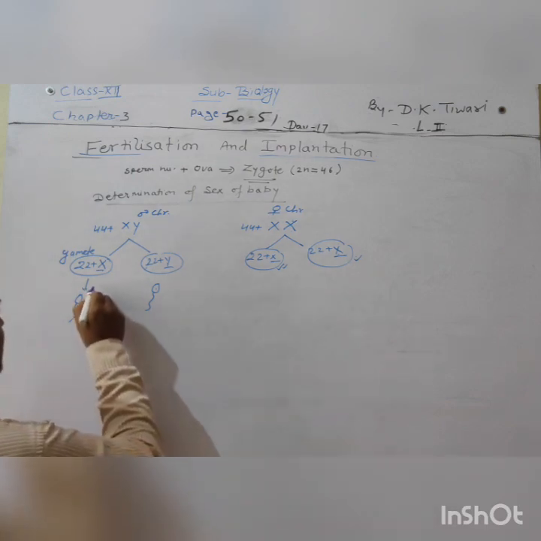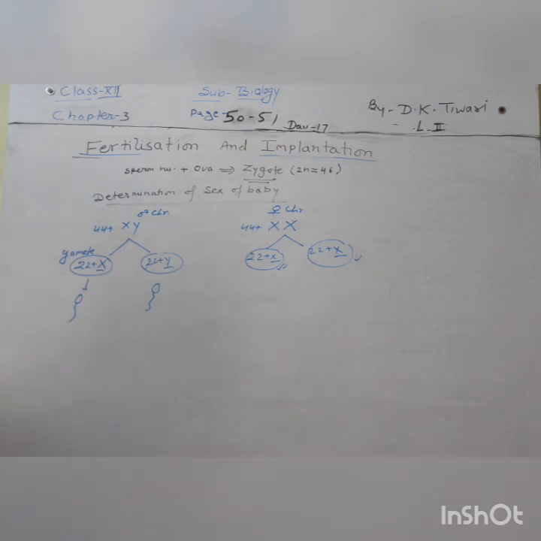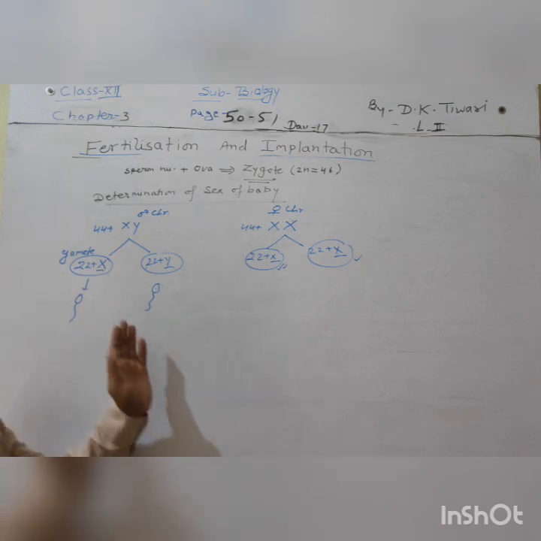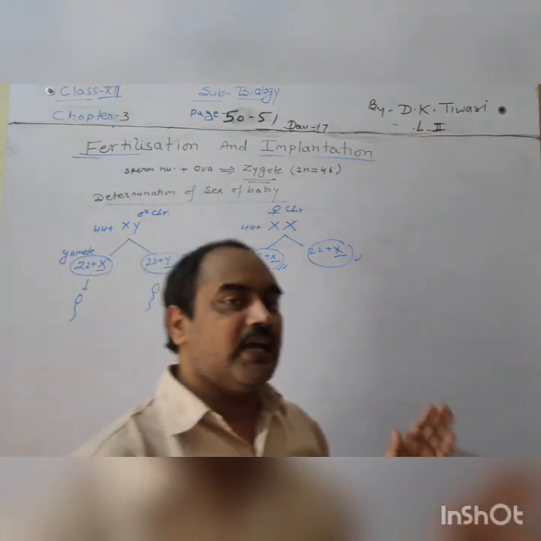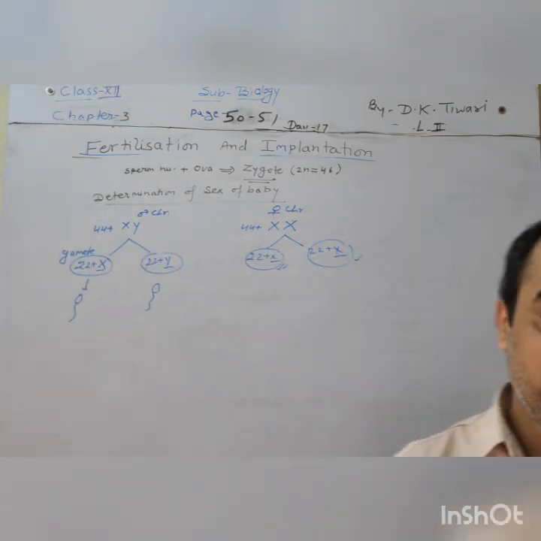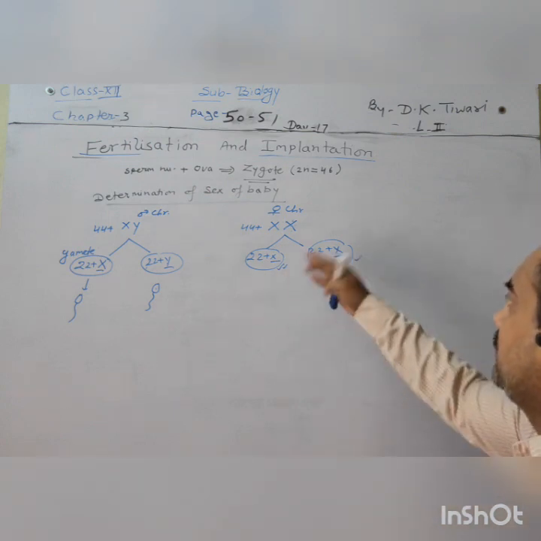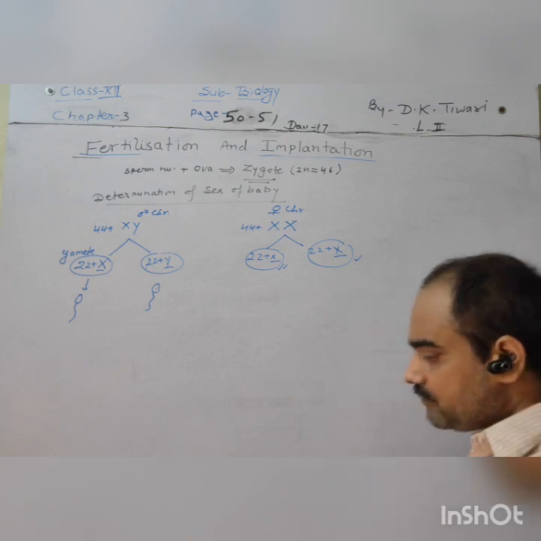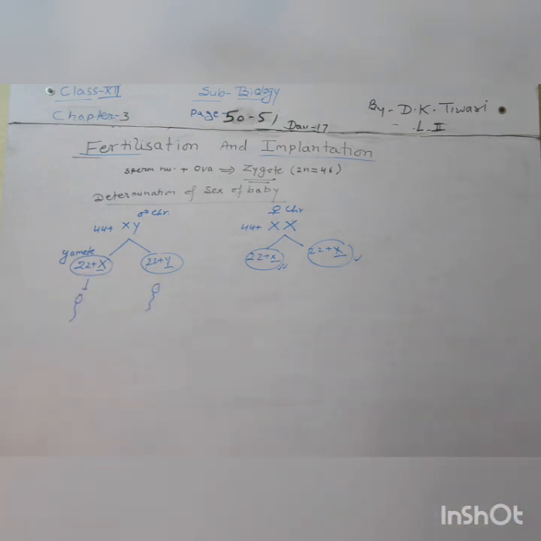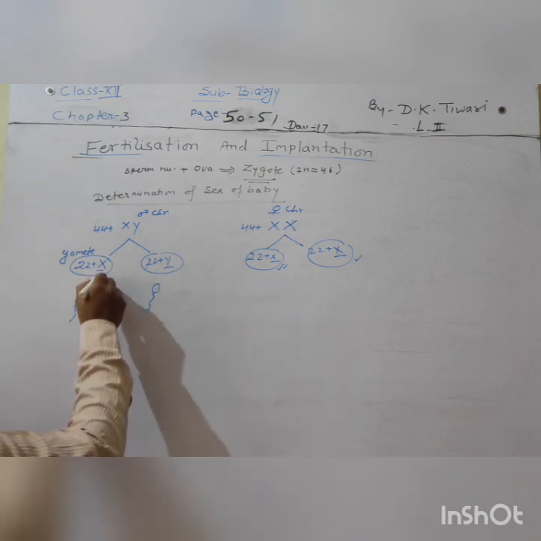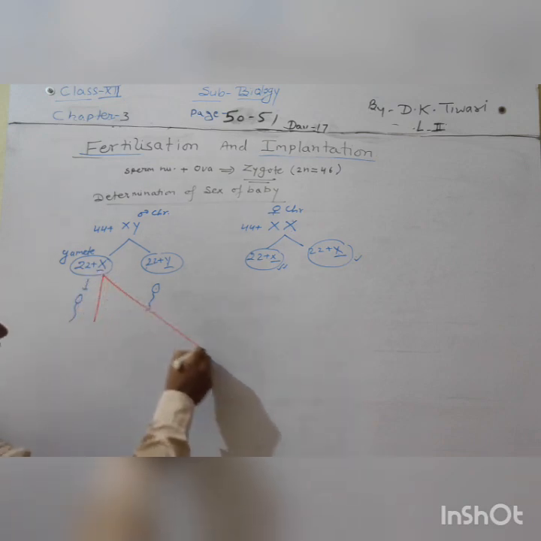Now, when the cross takes place, it depends on which type of chromosome has reached to the ampullary isthmic zone, and that will fertilize with the ova. Now let's see about the cross. There are two chances of cross. Let's see how the cross is made. Make this type of linings from here.